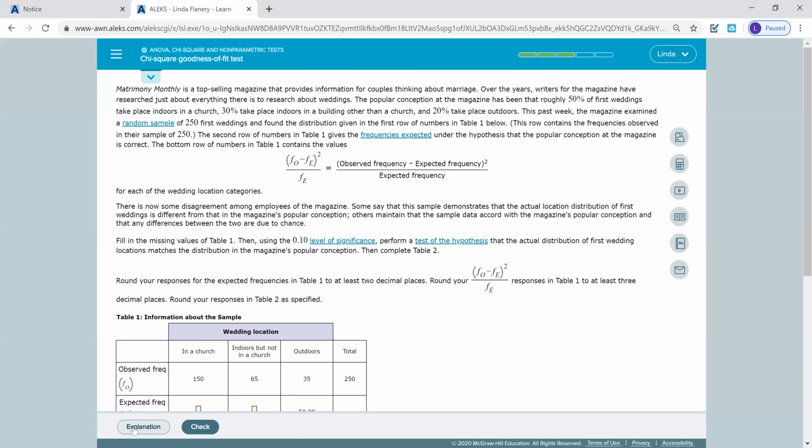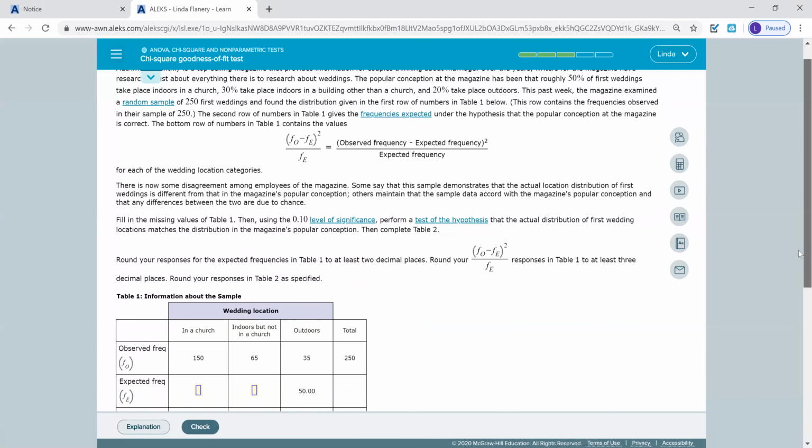We are going to calculate the expected frequencies based on the percentages. So I'm going to slide down just a little bit so we can see that row on our table. And it says roughly 50% of first weddings take place in a church. So I'm going to take my 250 times 0.5, 50%. So that means that our expected frequency here would be 125. Indoors but not in a church was 30%. So our 250 times 0.3, 30% is 75.